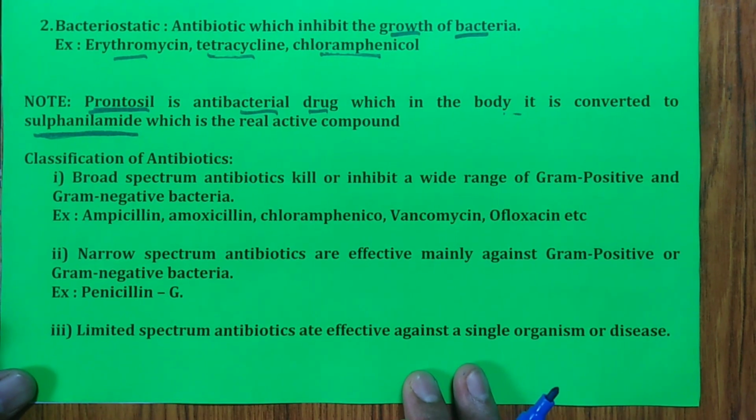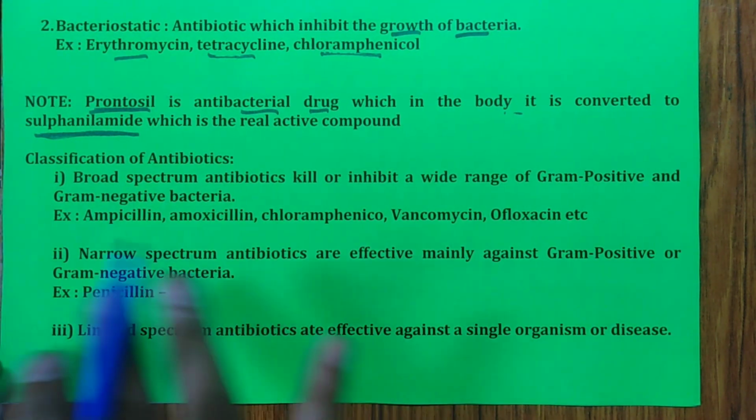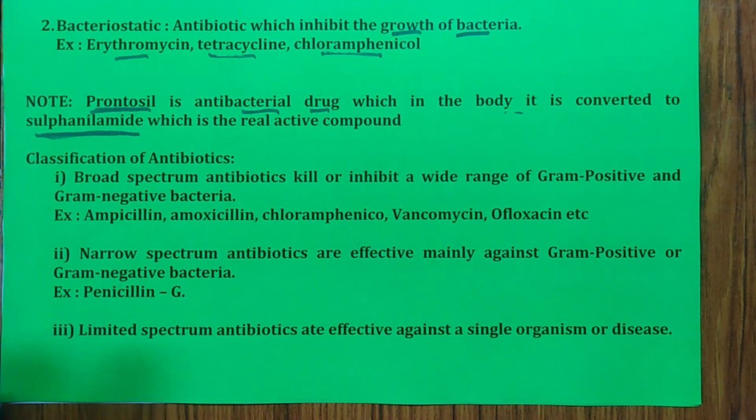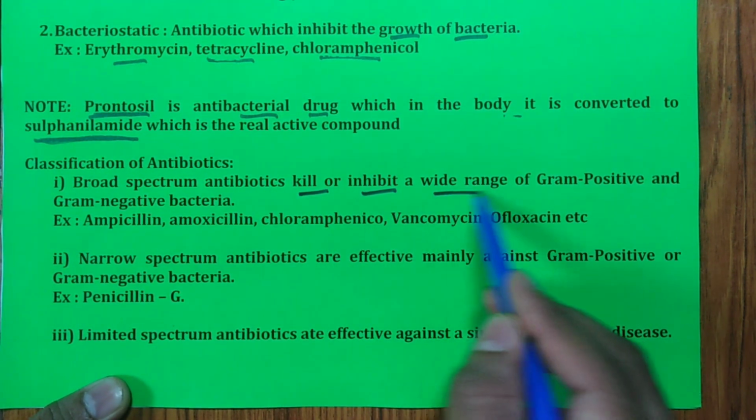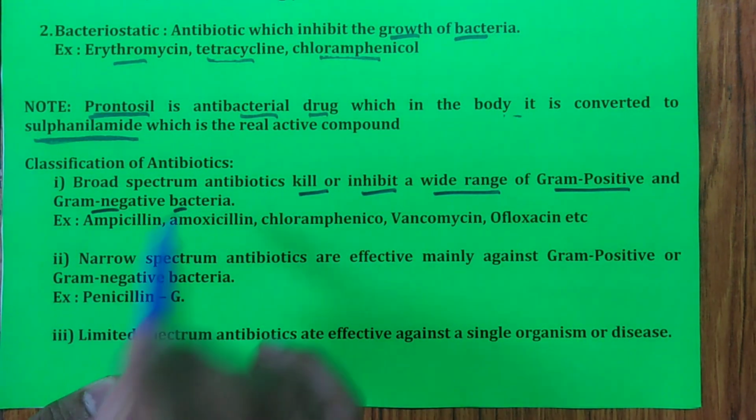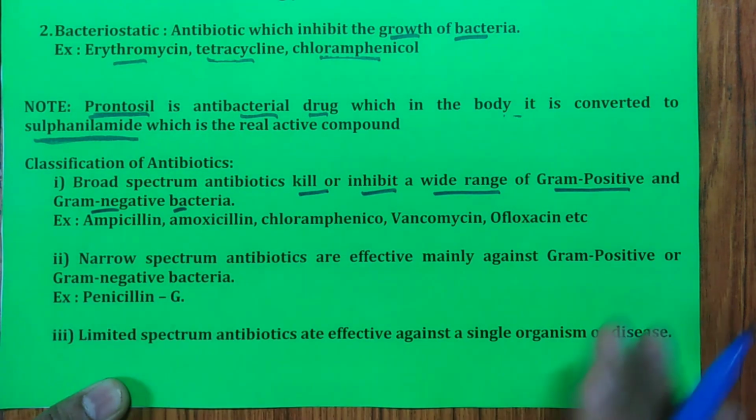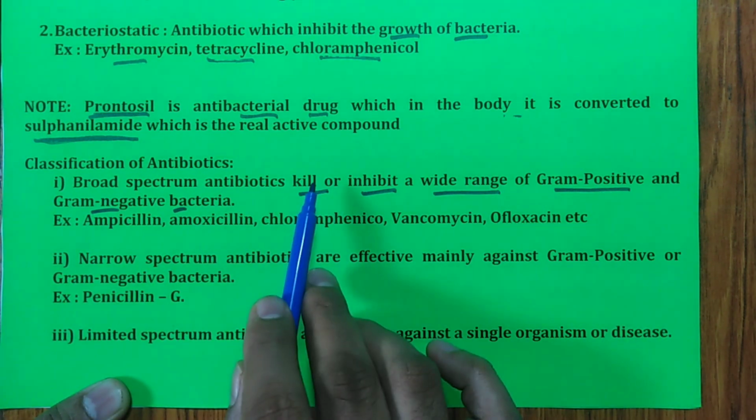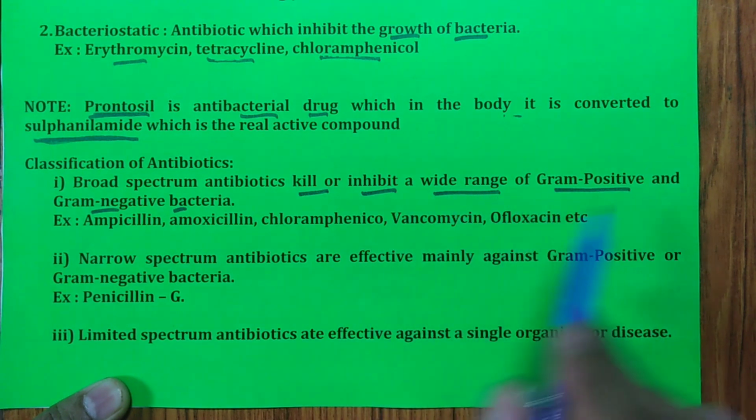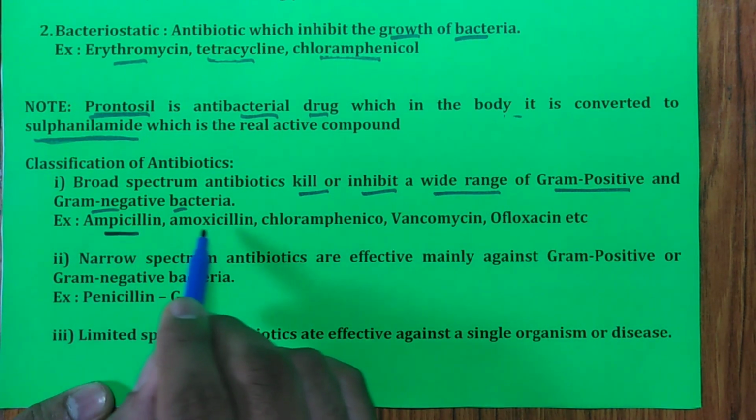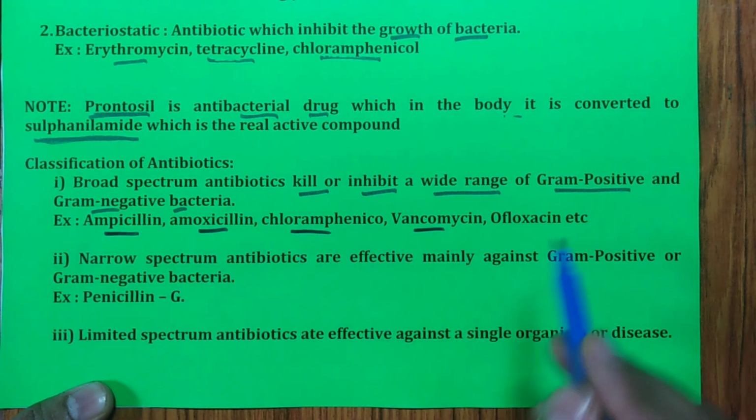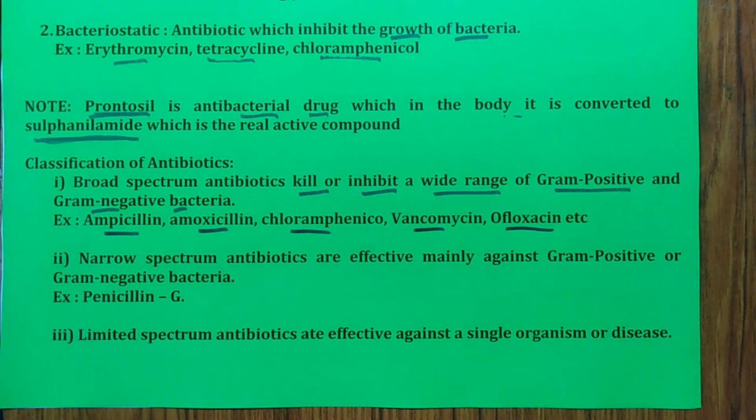Second one, antibiotic further classification into broad spectrum, narrow spectrum, limited spectrum. Remember at least one example for each. Broad spectrum antibiotic means which will kill or inhibit a wide range of gram-positive and gram-negative bacteria. If you are a biology student, you will be more familiar with these words. Ampicillin, amoxicillin, chloramphenicol, vancomycin, ofloxacin are examples of that.